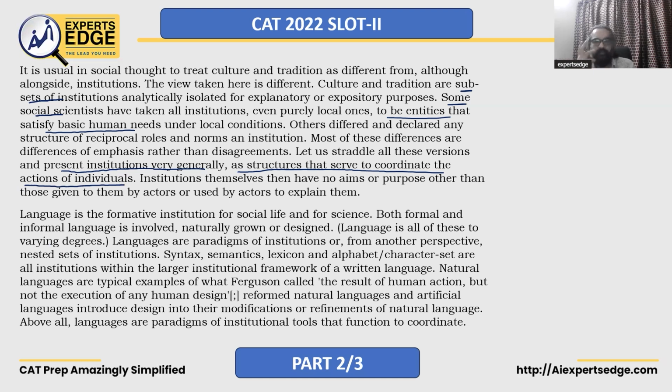So if you see what has happened so far, in the first paragraph, the author tells us what an institution is, then goes on to define different kinds of institutions. In the second paragraph, the author tells us that different scientists have different explanations as to what an institution comprises of. And then the author presents a very general presentation of an institution as structures that serve to coordinate the actions of human individuals.